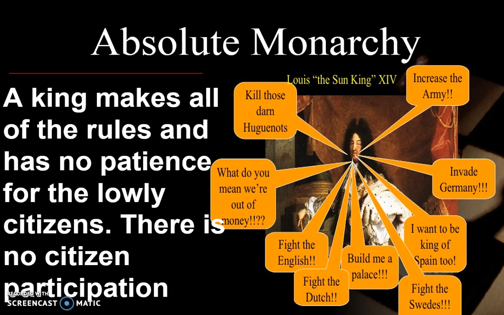One of the big differences between an absolute monarchy and a dictatorship, though, is this: if Louis XIV dies, power is passed down to his heirs. Anybody who is a blood relative of Louis XIV would then become the next king, or if it is a female, a queen. So it's passed down through blood relation, or think of it as the family tree.